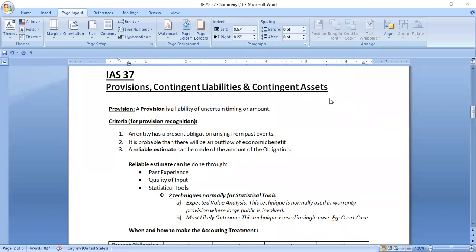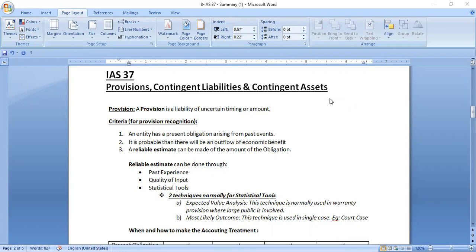So what is a provision? A provision is a liability of uncertain timing or amount. You got that? It is a liability, an obligation, but it has no certain timing as to when the entity has to pay, or a certain amount as to how much it has to pay in the near future. But it is a present obligation that it has to pay, with no certain timing or amount. That is defined as a provision.